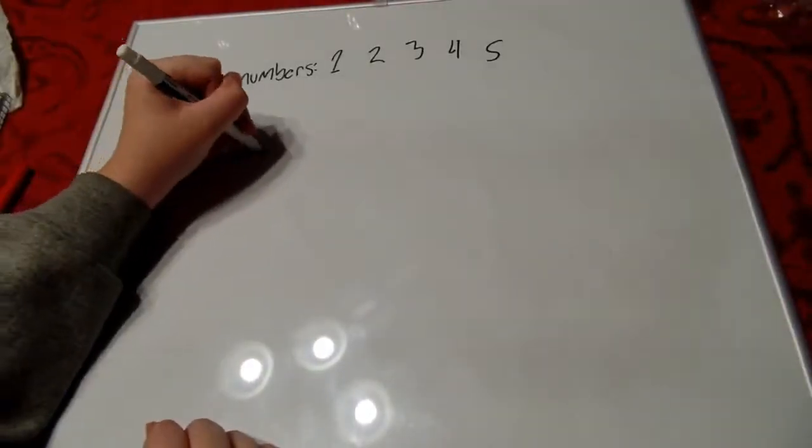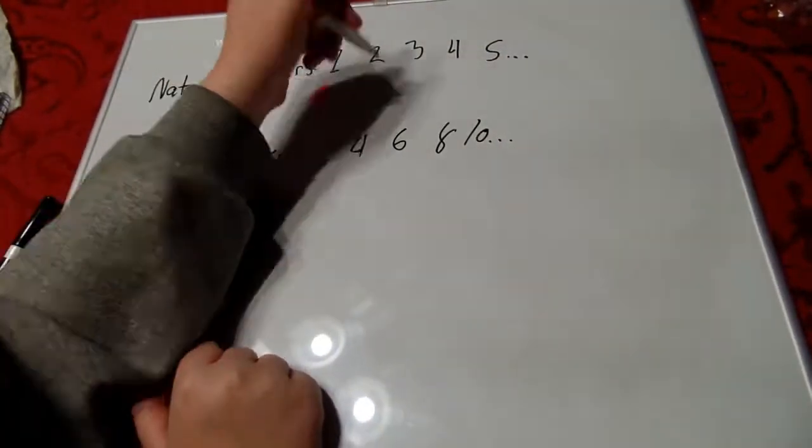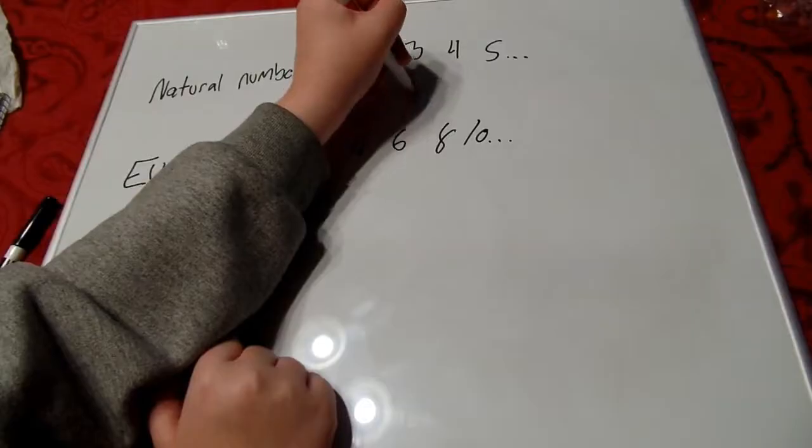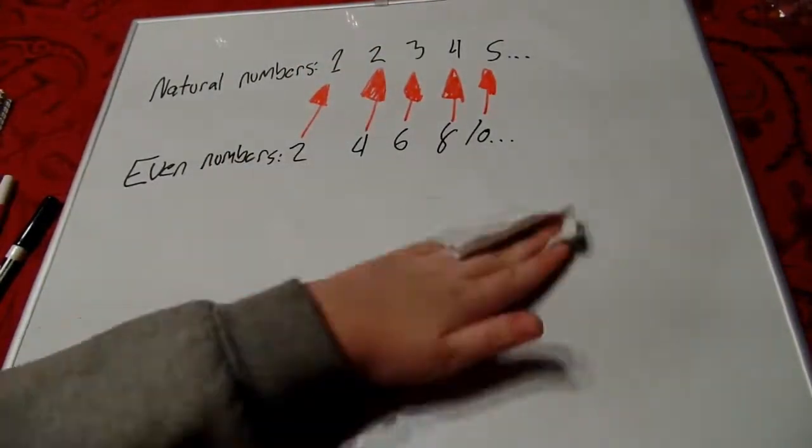Let's look at the set of natural numbers, which goes from 1 to infinity, and the set of even numbers, which goes from 2 to infinity. We can directly compare each of the even numbers to each of the natural numbers. Therefore, they have the same cardinality. There are as many natural numbers as there are even numbers.